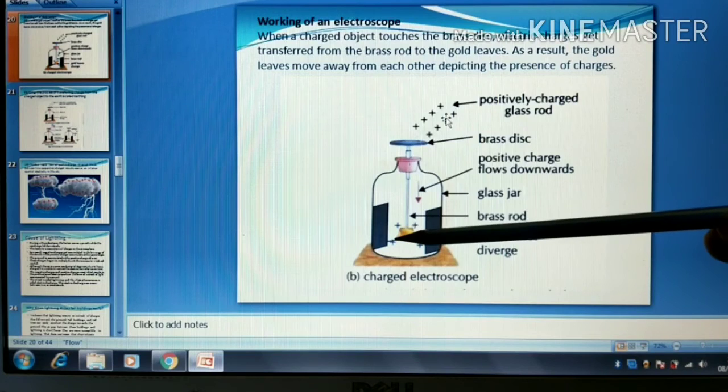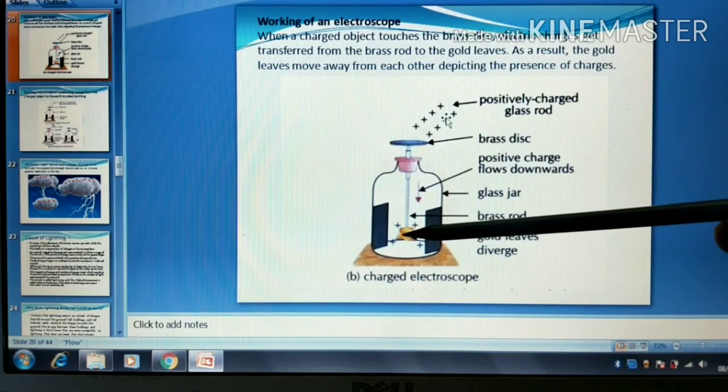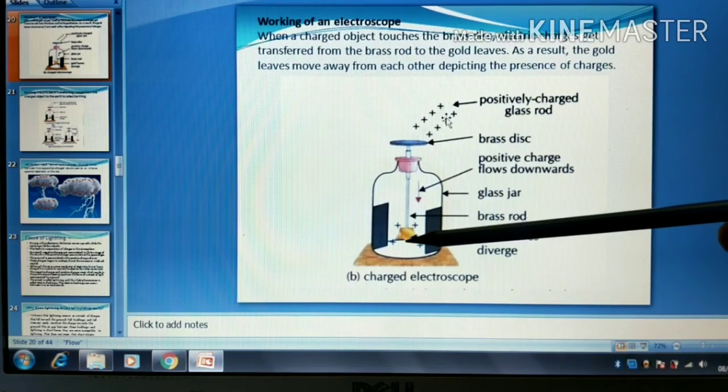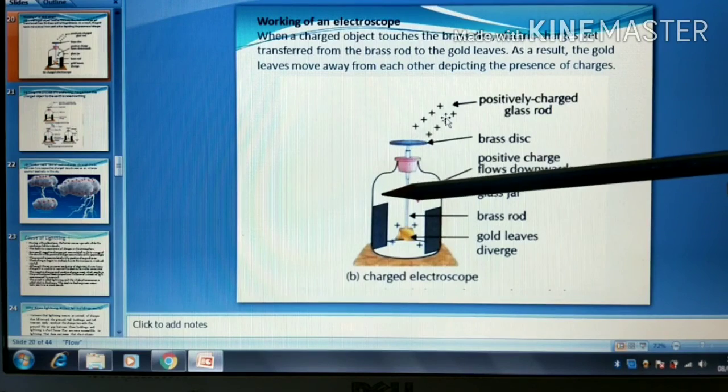Now they also carry positive charges. The two thin leaves carry positive charges, or the same type of charges, and therefore they repel each other, or they move apart from each other.